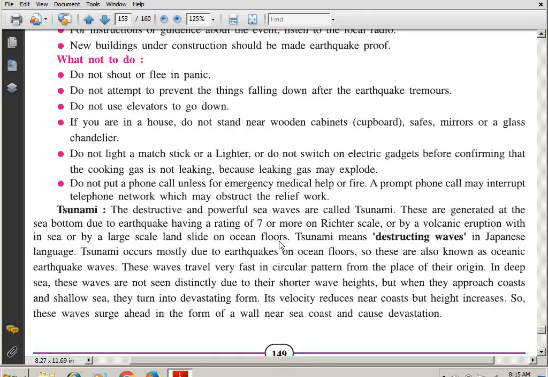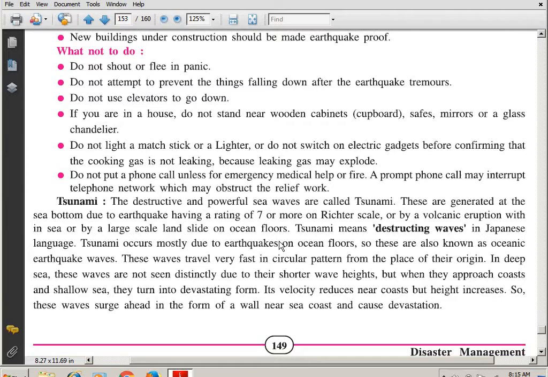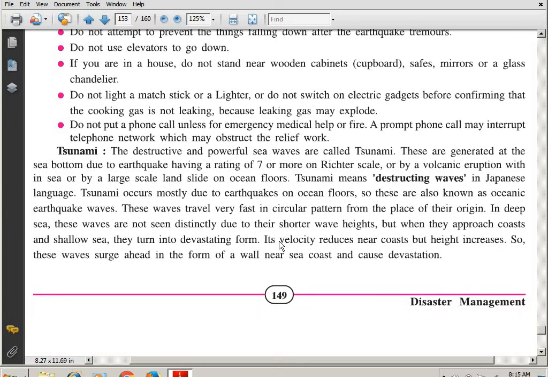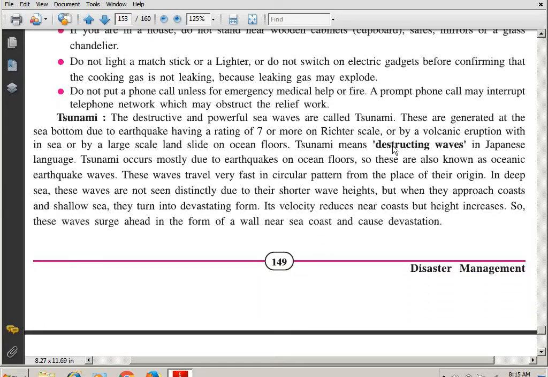In Japanese language, it is called destructive waves. Now, tsunami occurs mostly due to earthquakes on ocean floors. So these are known as oceanic earthquake waves. Make a bracket. Tsunami occurs mostly due to the earthquakes on the ocean floors. So these are known as oceanic earthquake waves.